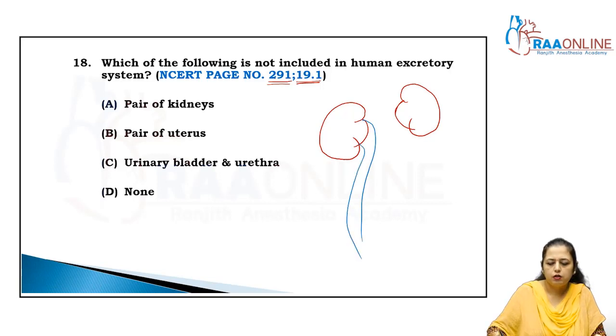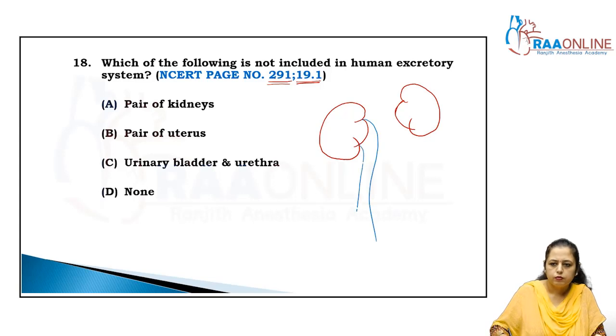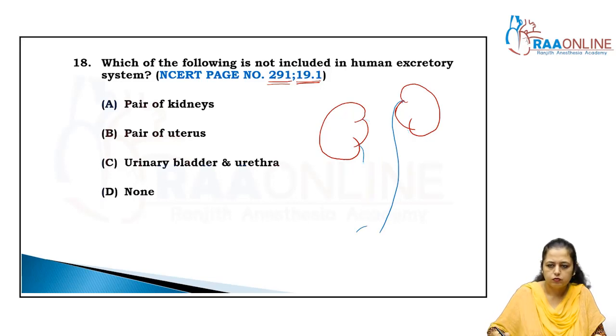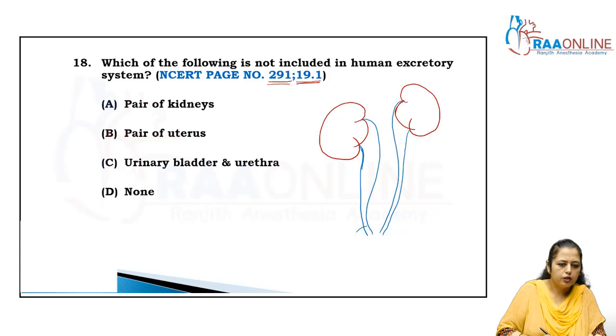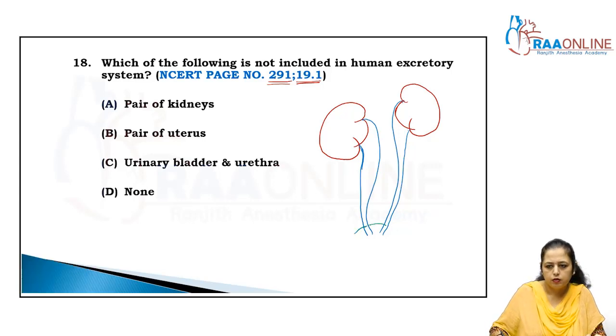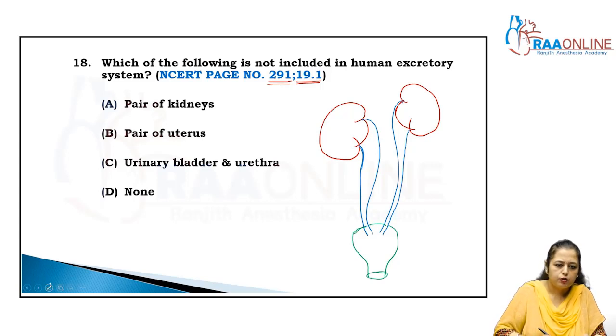These are the ureters, the pipelines, which open inside the urinary bladder.